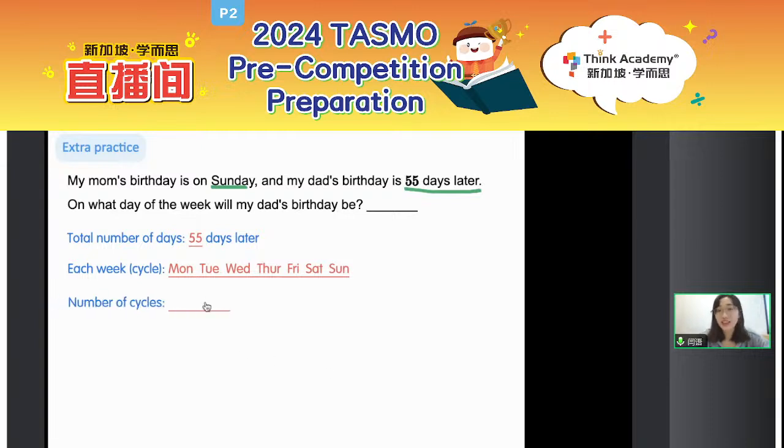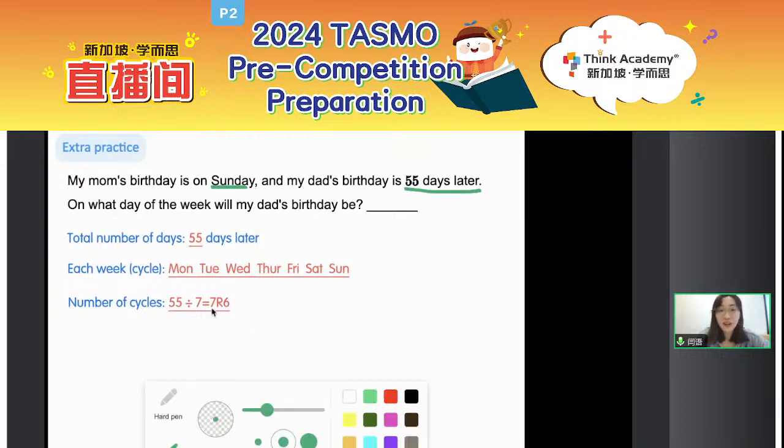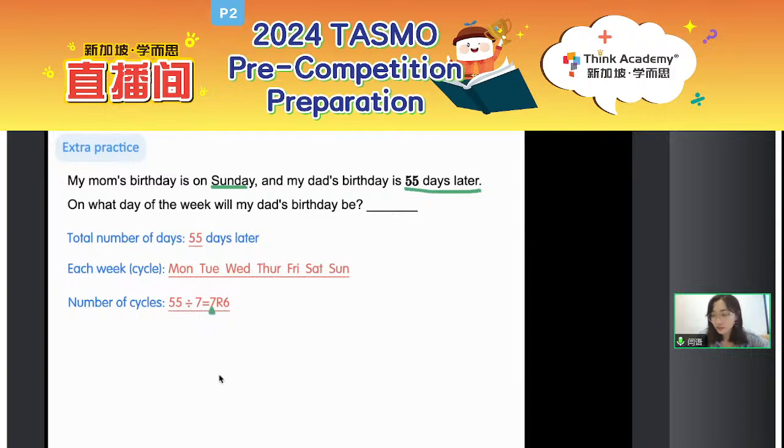And following this, again, how can you figure out the number of cycles? We just apply division. 55 divided by 7, that is 7, remainder 6. What is the meaning of 7? Okay, good. 7 is for the week, right? So after 7 weeks, you still need to count 6 remaining days. Okay, let's figure out the last day. It should be remainder 1, remainder 2, remainder 3, remainder 4, remainder 5, and then remainder 6. Good job. So the answer should be Saturday.